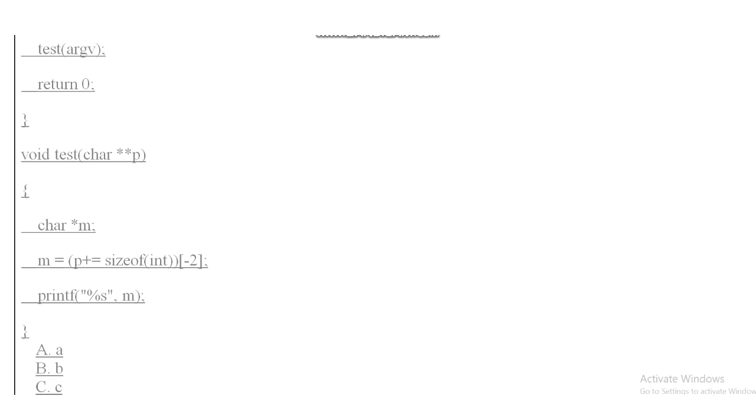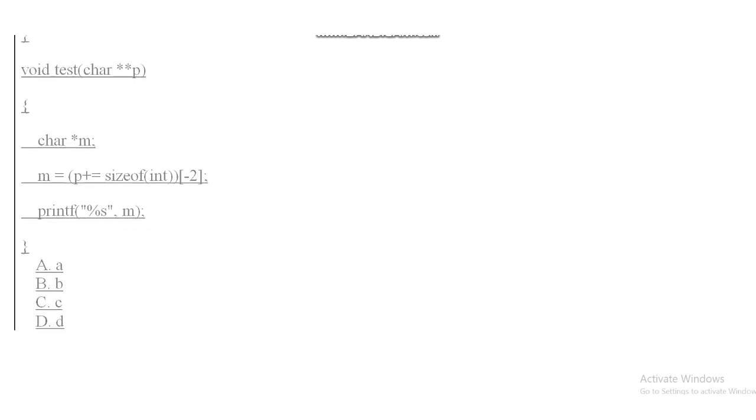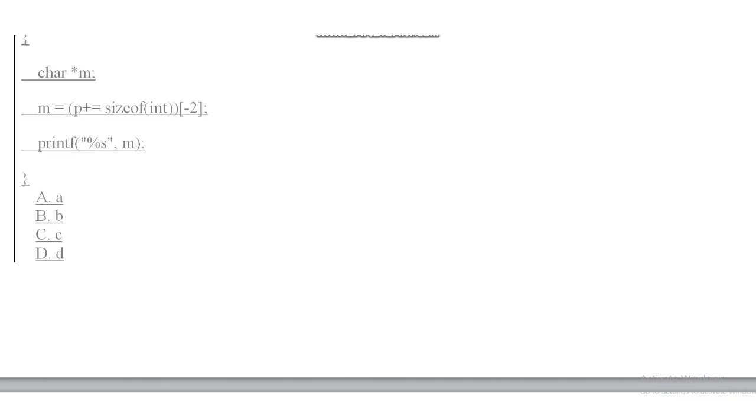In the test function, *p, that is pointer p, is declared in the function parameters, and there are three statements: the declaration of pointer m, then m = p += sizeof(int) - 2, and next is the printing statement of m. So the options are option A, option B, option C, and option D. The answer of this question is option C.